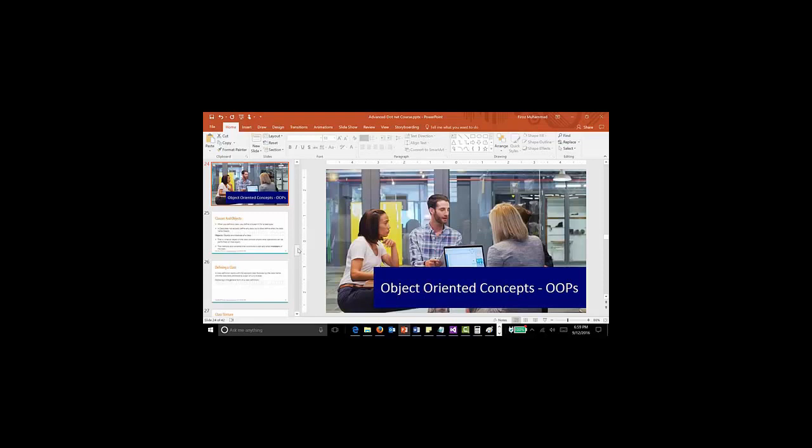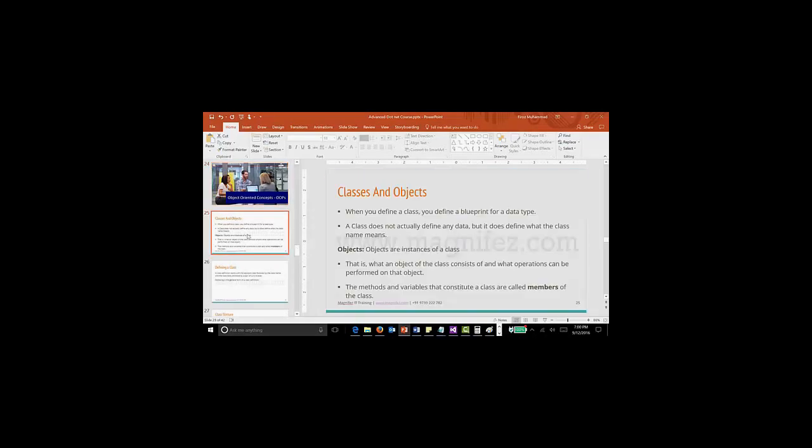What they are saying is, in the real world everything is an object, right? If I have a mobile, first of all the manufacturers make a design of this phone, then they produce hundreds and thousands of the same model. From one class they are making objects. So anything and everything in the real world is an object. A procedural oriented language is no longer enough, so we created object oriented language, in which everything is a class and object.